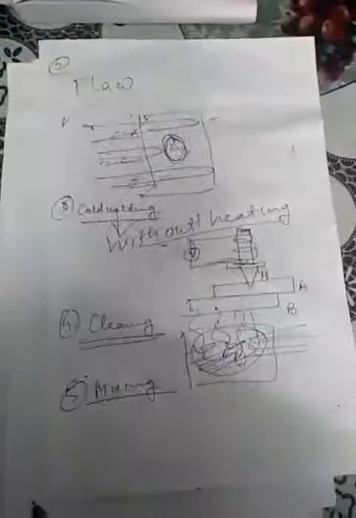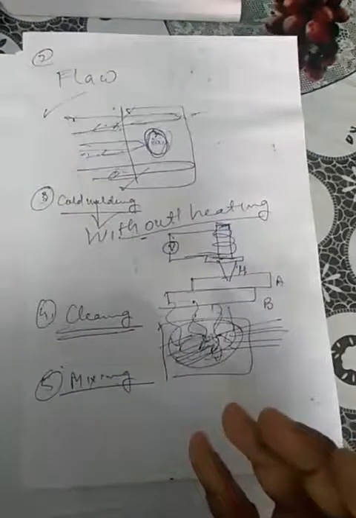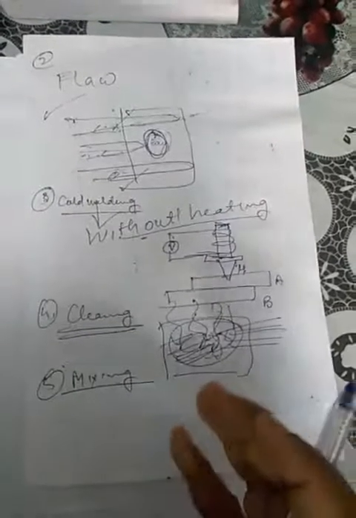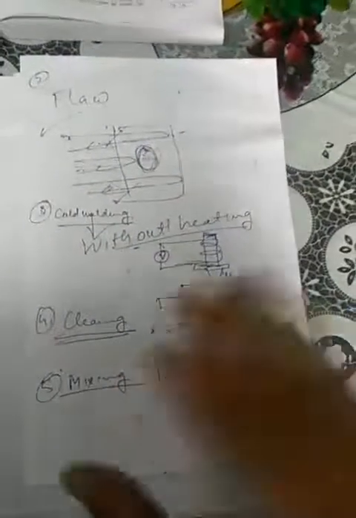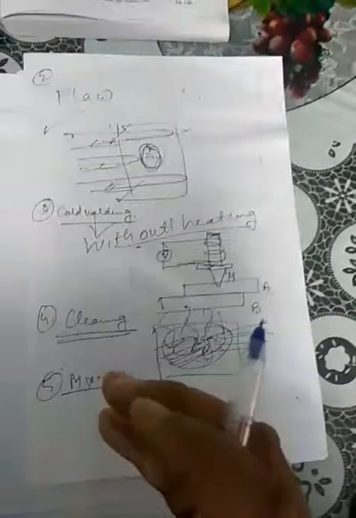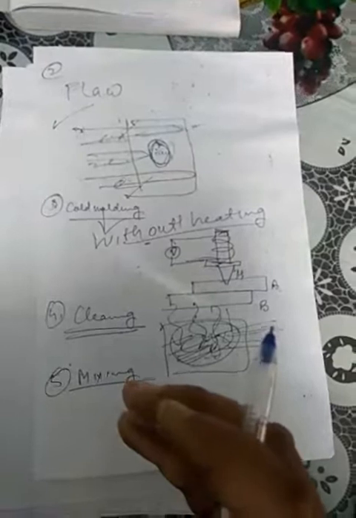Next, we have another application that is called mixing. So mixing is also being done. Mixing means two alloys cannot diffuse into each other easily because they need a very high amount of energy. Since ultrasound beams have very high energy, when you club them together and provide them energy, they can diffuse together and get mixed with each other. So that is one of the best applications where they can be used.